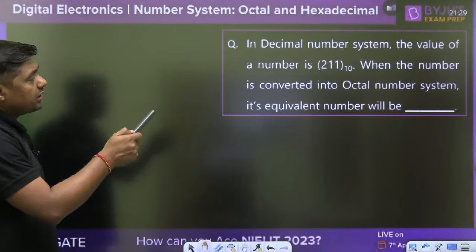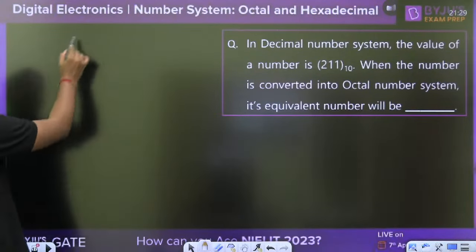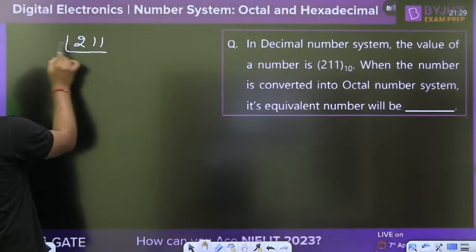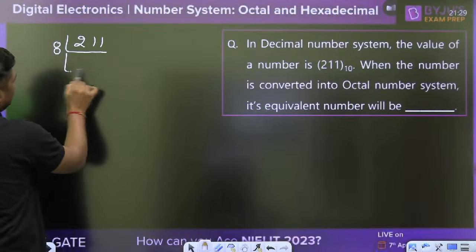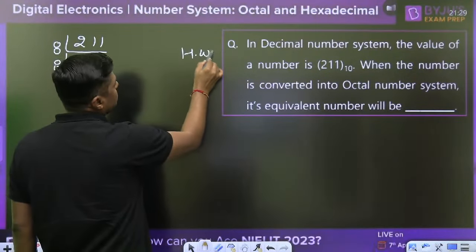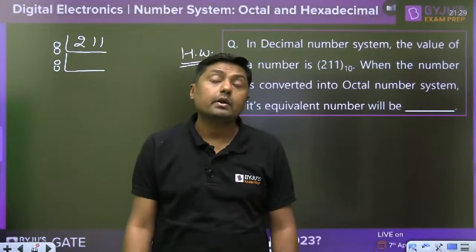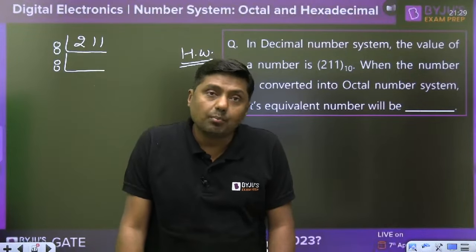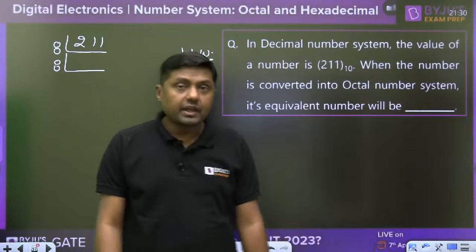Then guys, when the number is converted into the octal number, the equivalent number will be 211 in octal. 211, it is divided by what? 8. Simply by division you can convert it into octal. It is a homework for you. It is a very easy question. Octal number, guys. Okay. Now, next one.